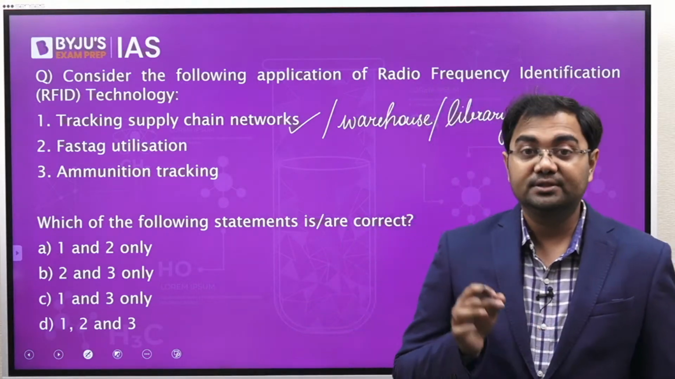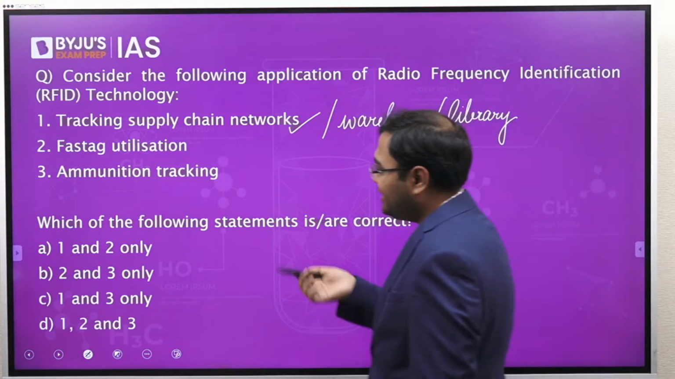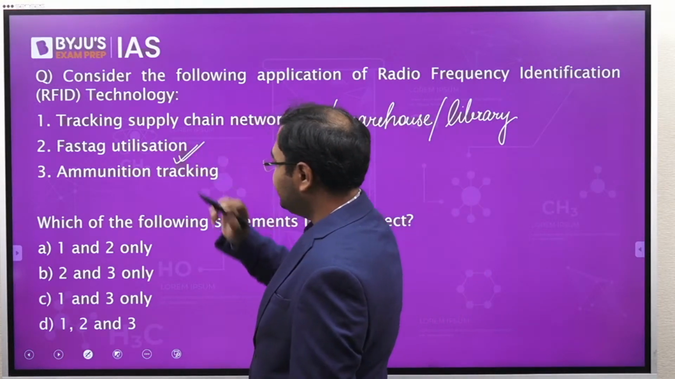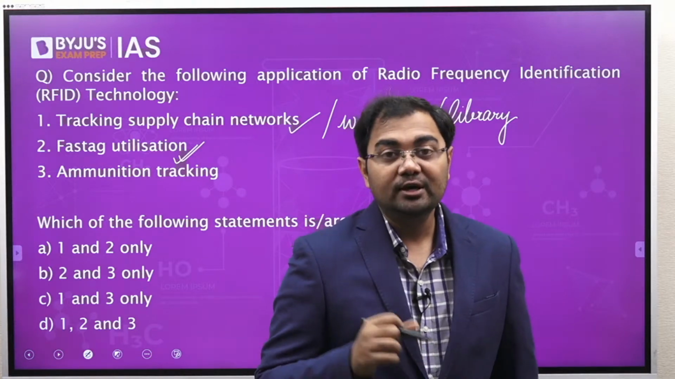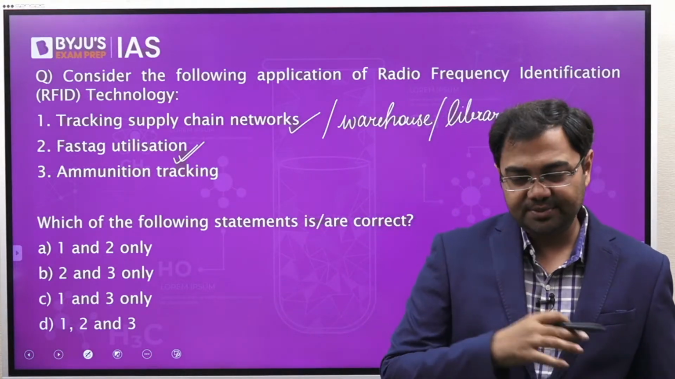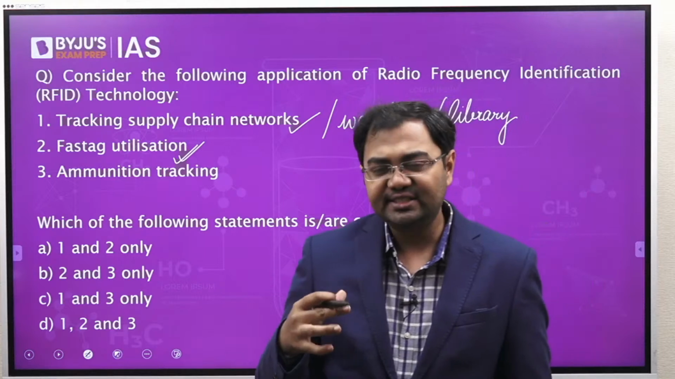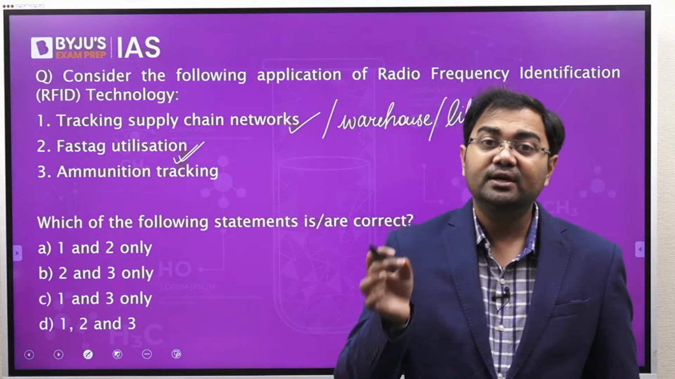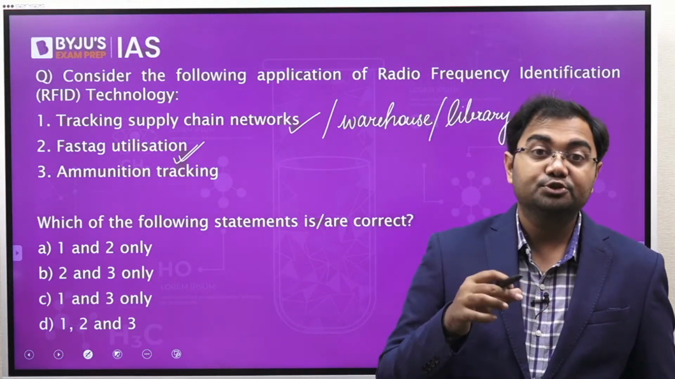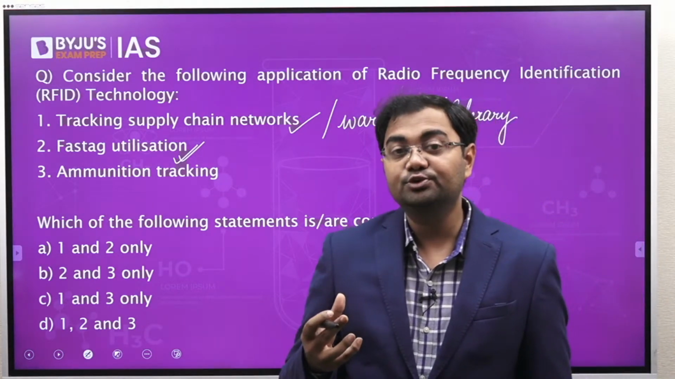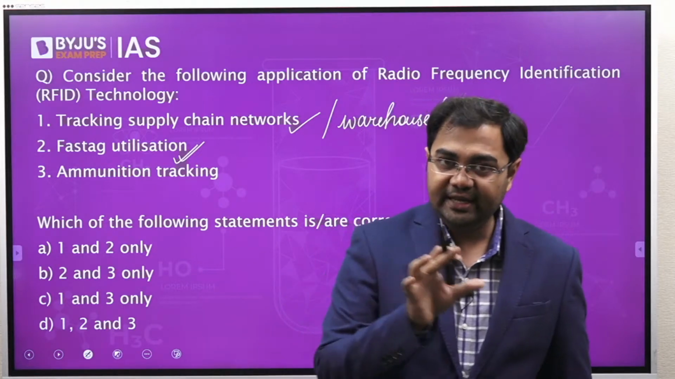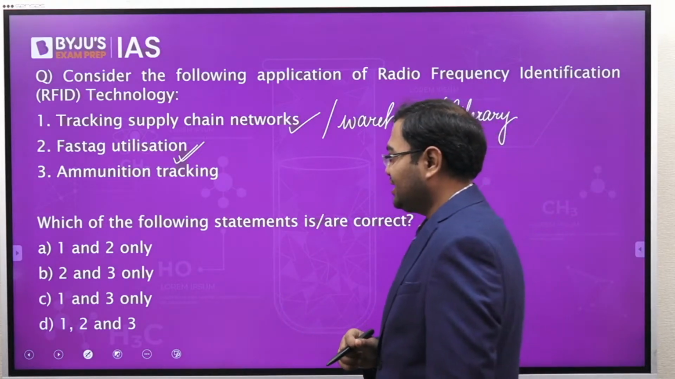Then the second one says FASTag, and yes, we have been using it. That's the second reason why RFID has been so much in use, because the FASTag network has been established all over the country, and for each and every toll plaza in the country, FASTag has been installed. FASTag uses RFID, and that's why RFID has been brought to notice with FASTag also.